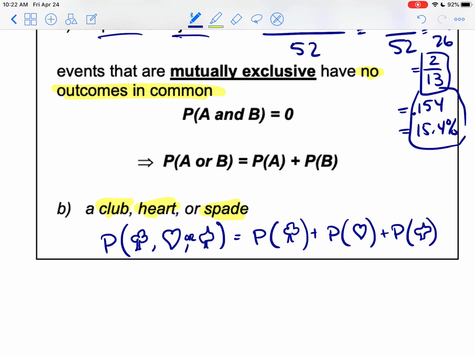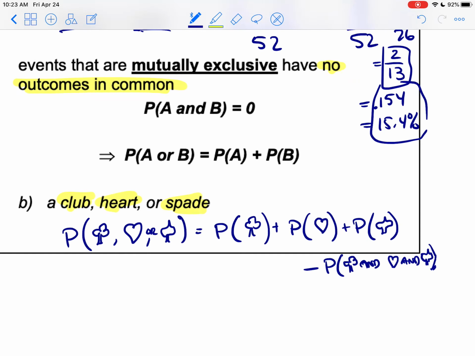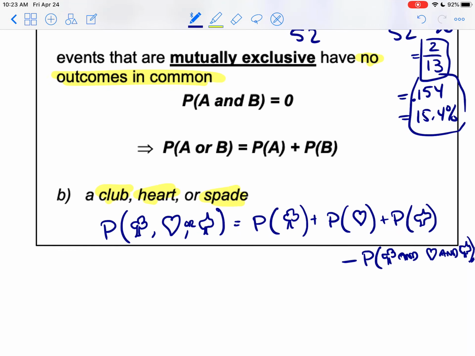And if you just want to always subtract out where they're in common, that's fine. We could still write that in the formula, minus the probability that it's a club and a heart and a spade. But I don't know any cards in a standard deck of 52 cards that are both a club, heart, and a spade at the same time.